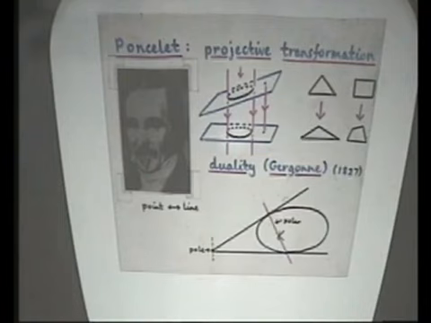But essentially what you could get, if you had a theorem, as I say, about points lying on lines, lines passing through points, you could dualize it and get another theorem for free. Okay, you get double value for money if you use duality. And other people took up this idea, in particular Gergonne, who